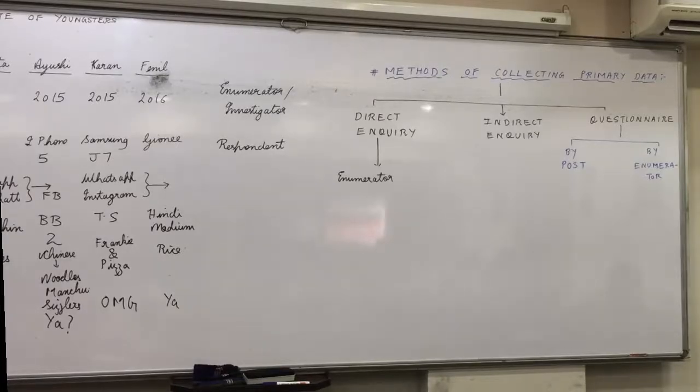Are online forms included in questionnaire by post? Yes, these days by post was an old method. These days you send the questionnaire by email also. You send the questionnaire on WhatsApp also. So these methods would come under the category of questionnaire by post. All the modern electronic mediums which you use as a substitute of post would come in the category of questionnaire by post. Any other confusions or doubts? Feel free to ask. Anyone still writing this? Raise your hand. Shall I proceed further?